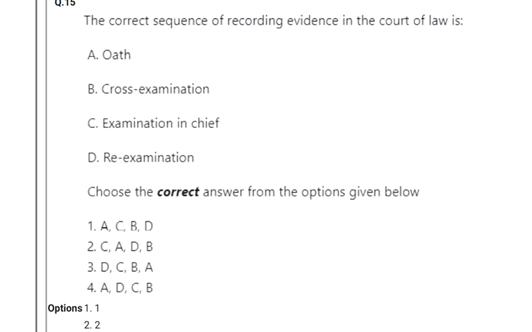After taking the oath, the next step is examination in chief, in which questions are asked by the same side lawyer. Then cross examination, in which questions are asked by the opposite side lawyer. Then re-examination, in which the same side lawyer asks questions. The order of steps is oath, examination in chief, cross examination and re-examination: A, C, B, D. So here option 1 is correct.